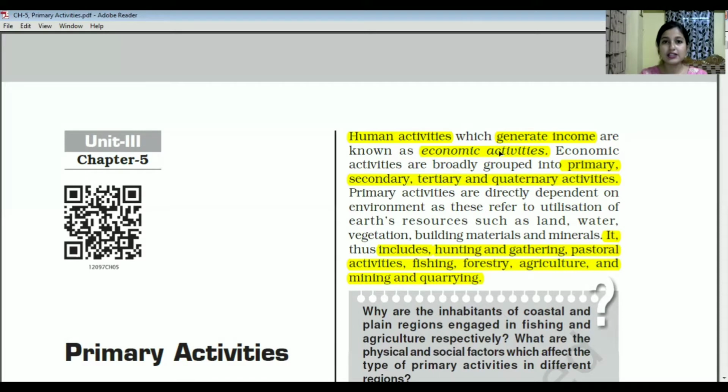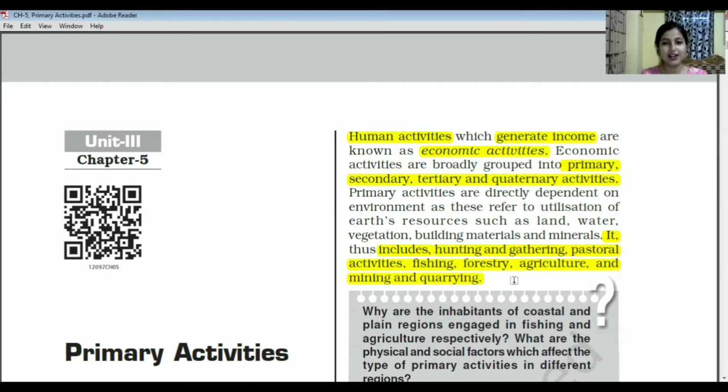These economic activities are broadly grouped into different types. So what are the types? The types are primary activities, secondary activities, tertiary activities, and quaternary activities. As per today's chapter, which is primary activity, we are going to know about all the activities included under this. Primary activity includes hunting, gathering, pastoral activities, fishing, forestry, agriculture, and mining and quarrying.